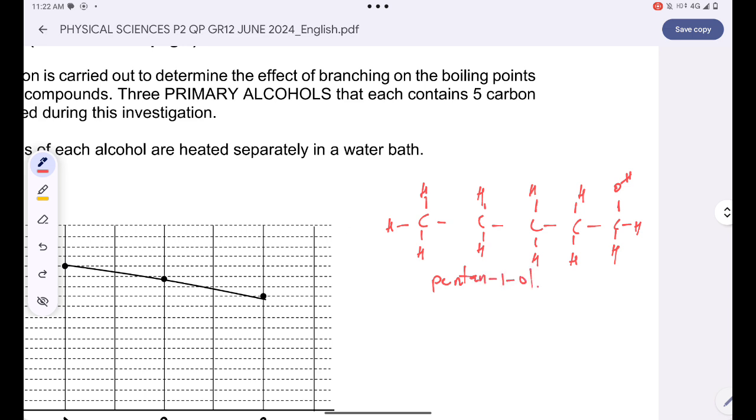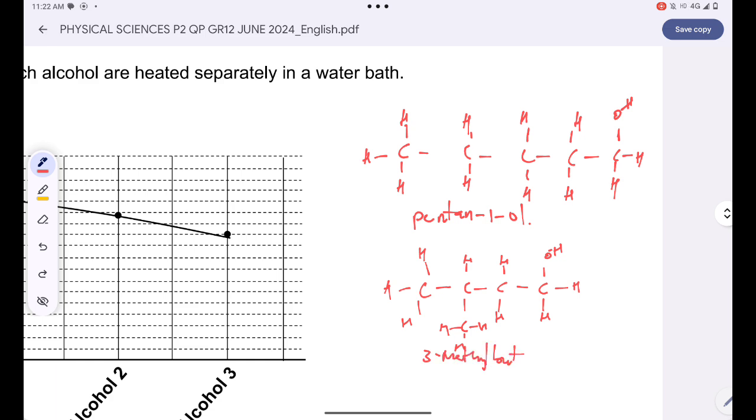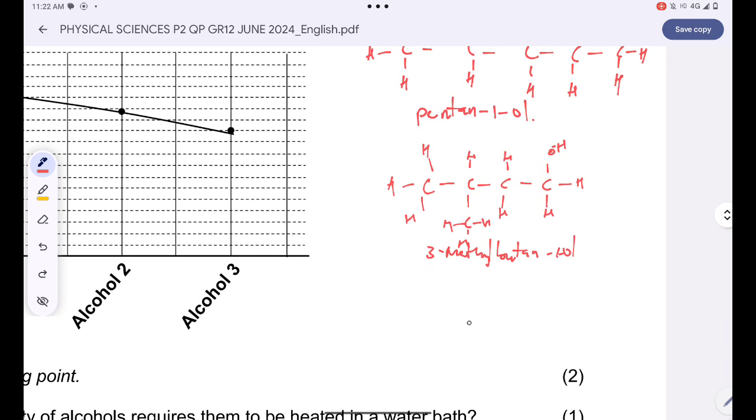And then the other alcohol that you might have, it's methyl. Let's have a side chain over here. The other alcohol that we have can be 2-methylbutan-1-ol or 3-methylbutan-1-ol. In our case, let me write the IUPAC name. It's 3-methylbutan-1-ol.